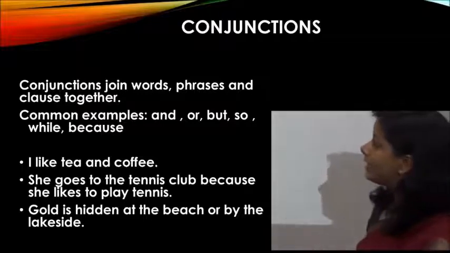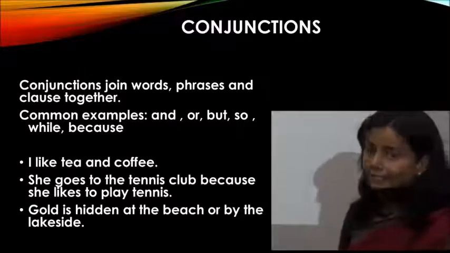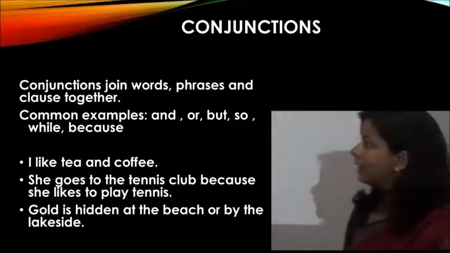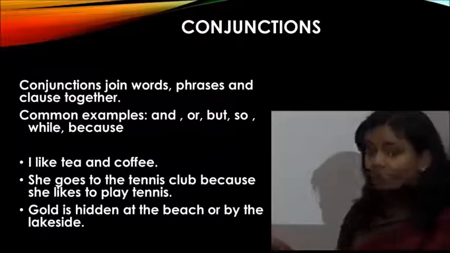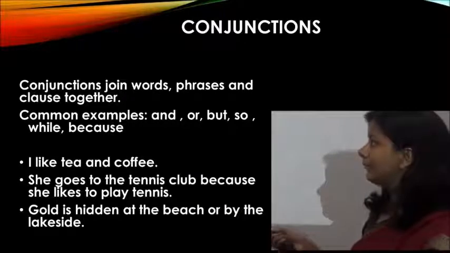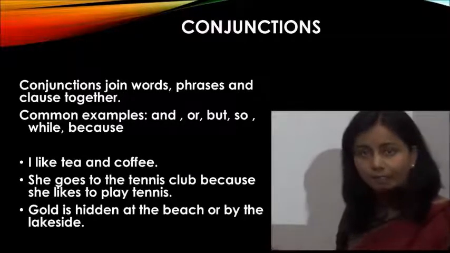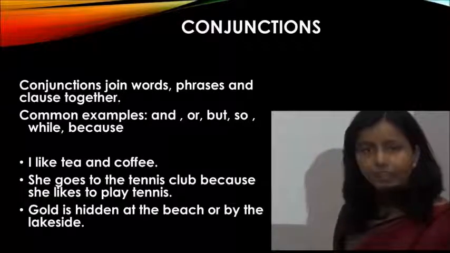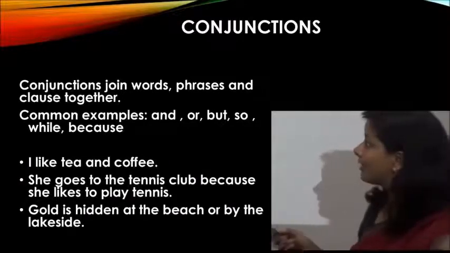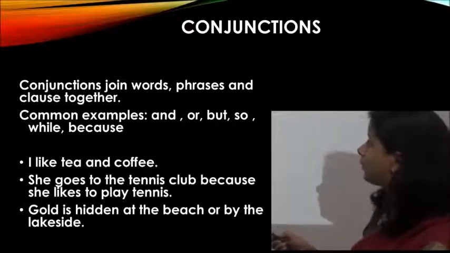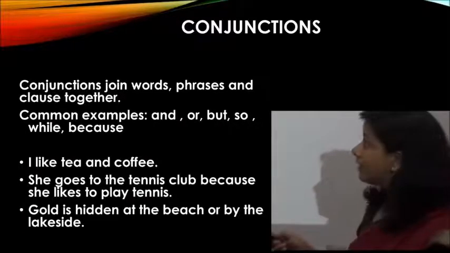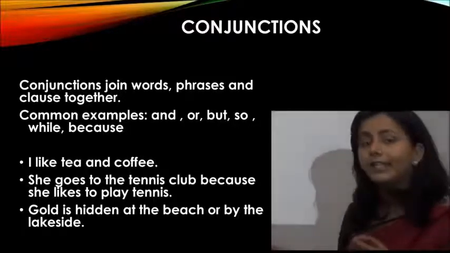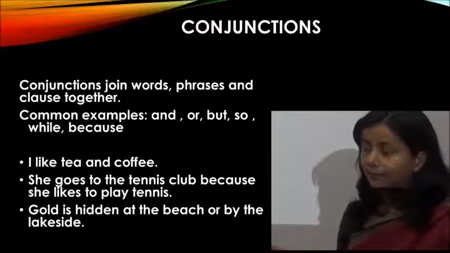In the next sentence, she goes to the tennis club because she likes to play tennis. You can see here, she goes to the tennis club is one clause. She likes to play tennis is another clause. So these are two clauses. And you can see one more word between the two clauses, that is because. Because here joins two clauses, and that is why it is called a conjunction.